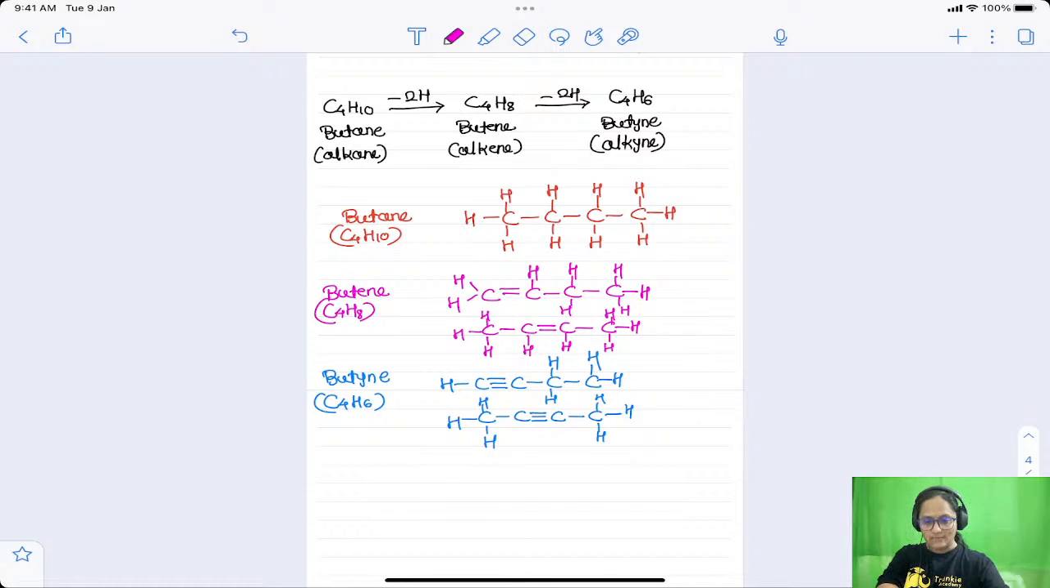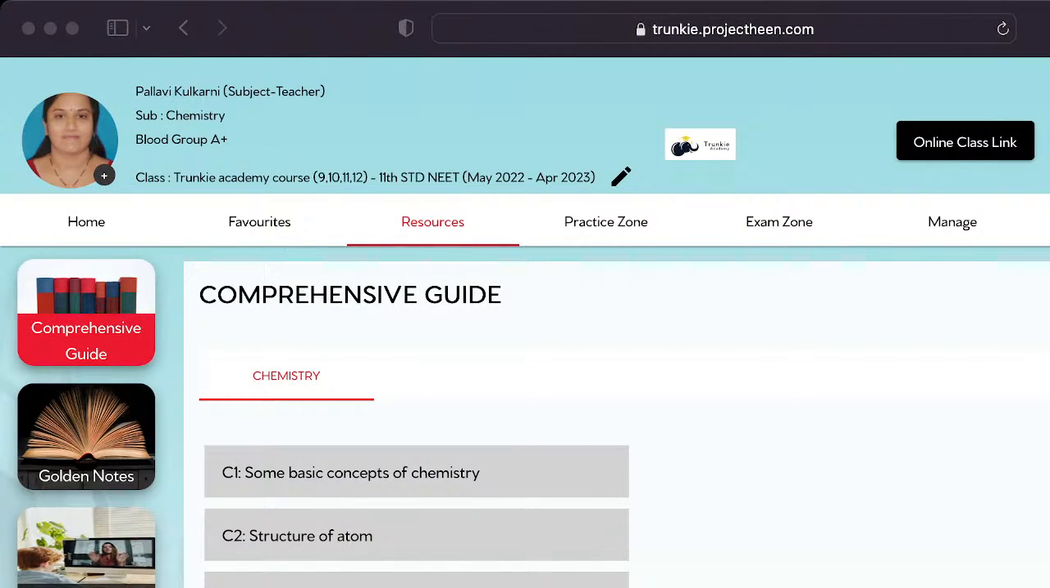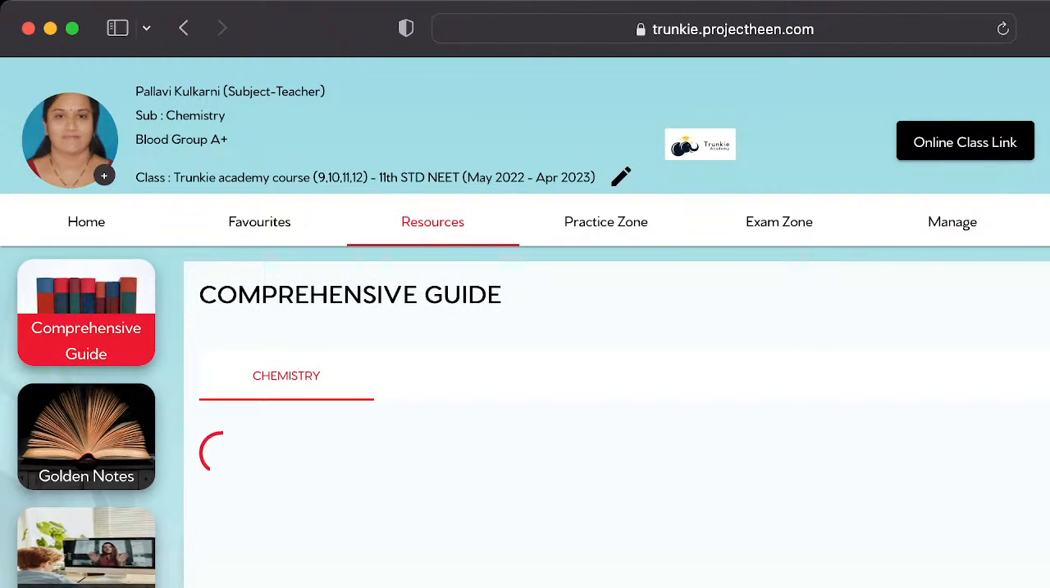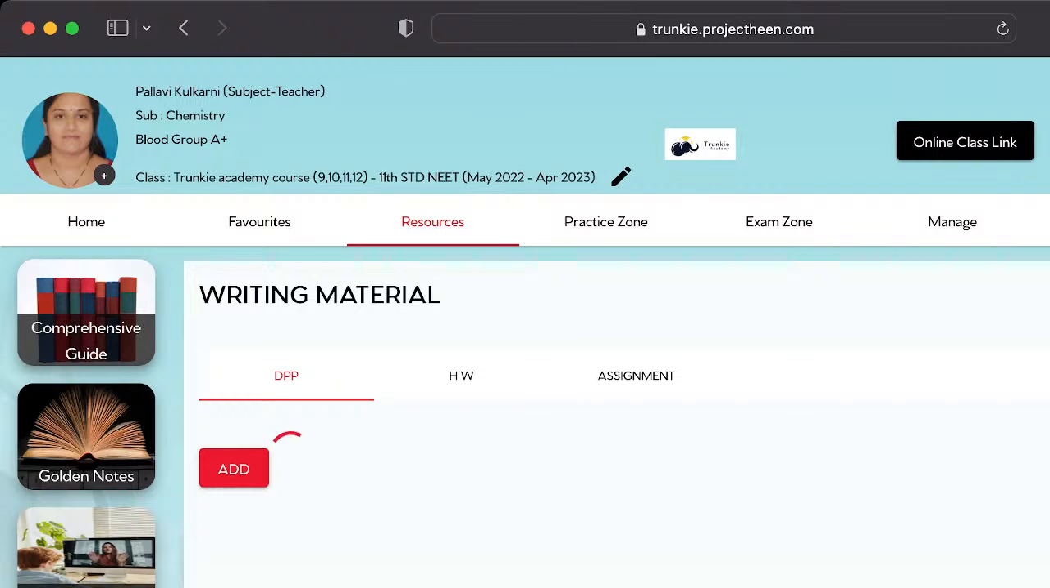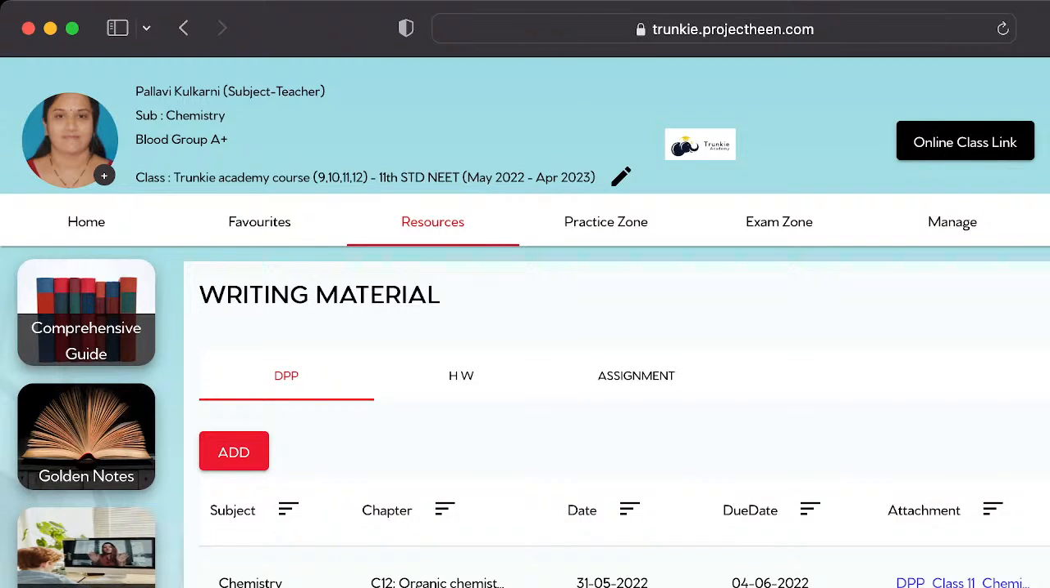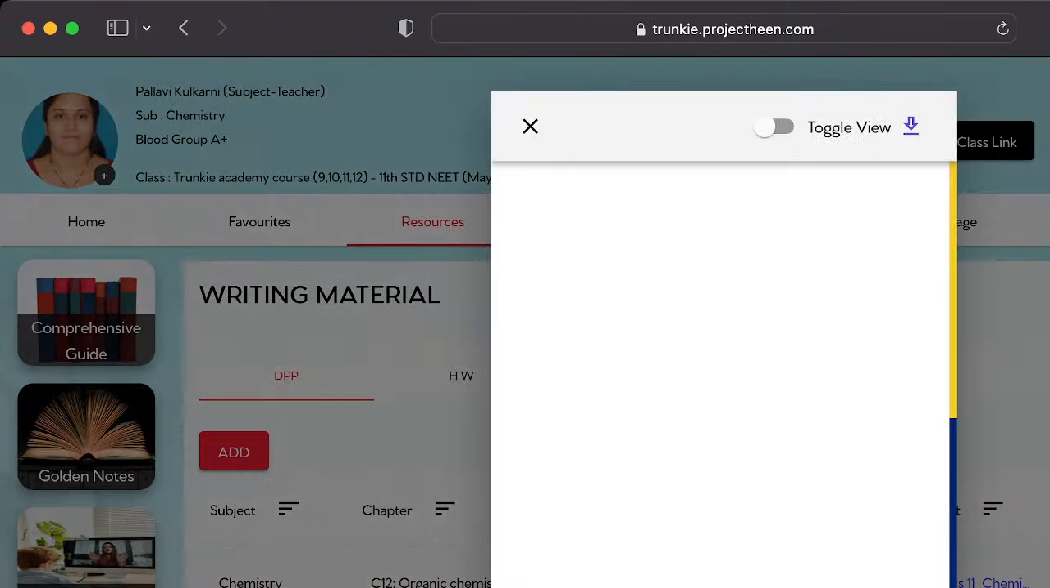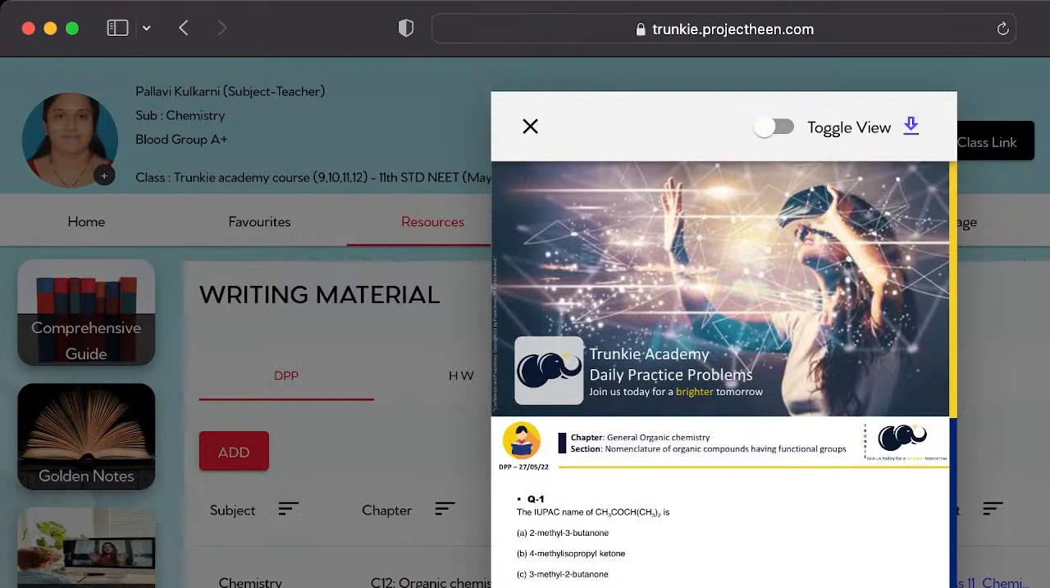So we will end the class, but before ending, let me show you how to upload the daily practice problem on the portal. Let me share it with you. I hope you are able to see it. This is a teacher's portal; similarly it will be yours also. You have to go to resources, then to writing material. In writing material you will see DPP, daily practice problem. You can open it and download it.